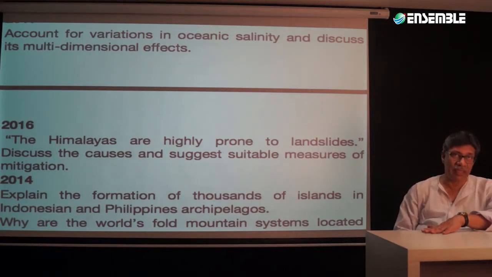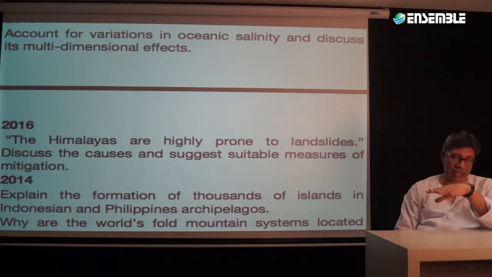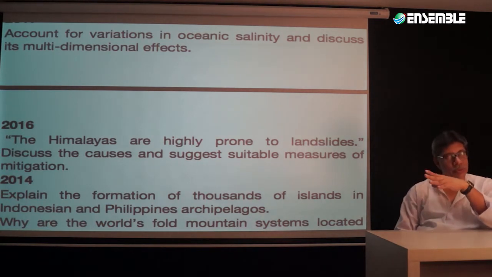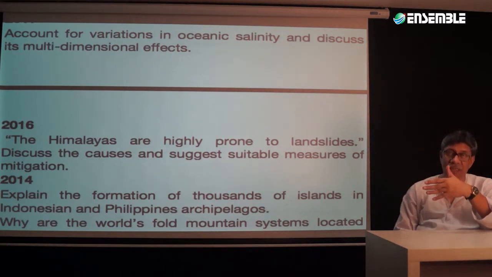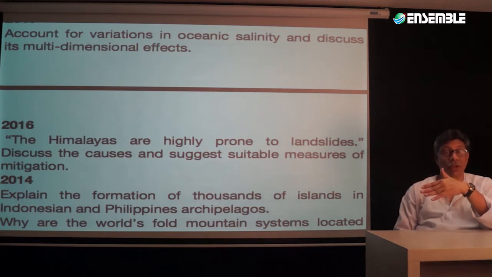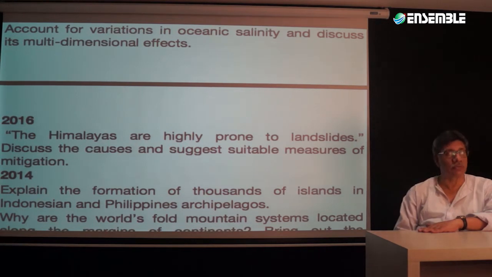Multi-dimensional effects: is it going to be on the organism? Yes. Is it going to be on the climate? Yes. Is it going to be on the water? Yes. Will it bring about a change in marine floral conditions and marine floral composition? The answer is yes. So that's one of these types of questions. This is a pretty technical question. Even the optional students will find it difficult to answer when it comes to multi-dimensional effects.